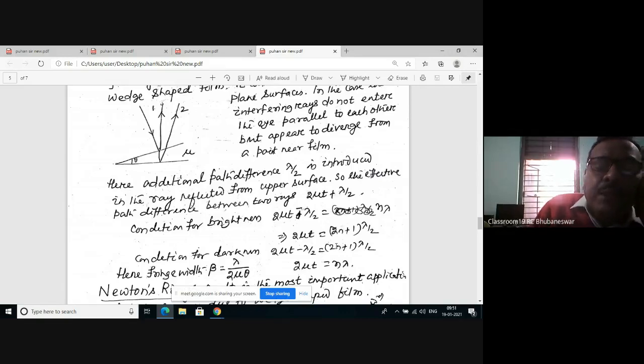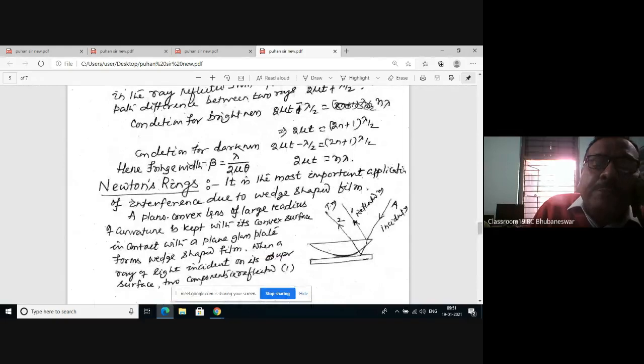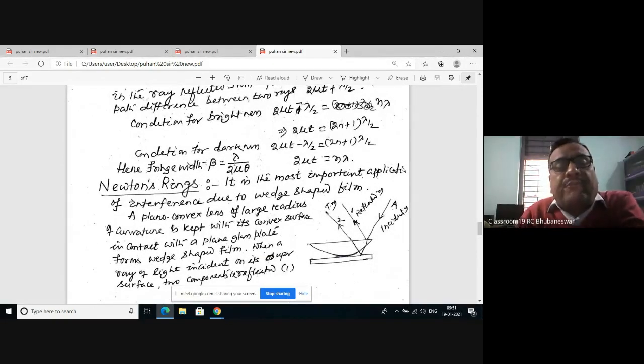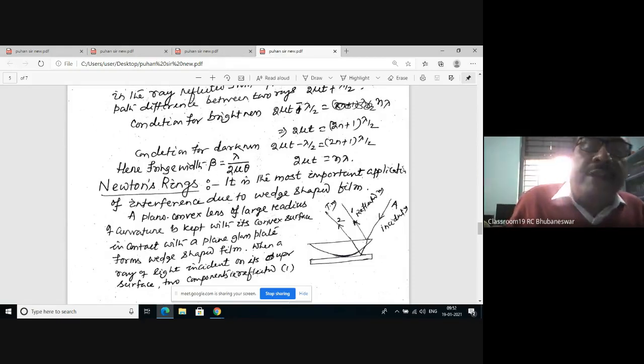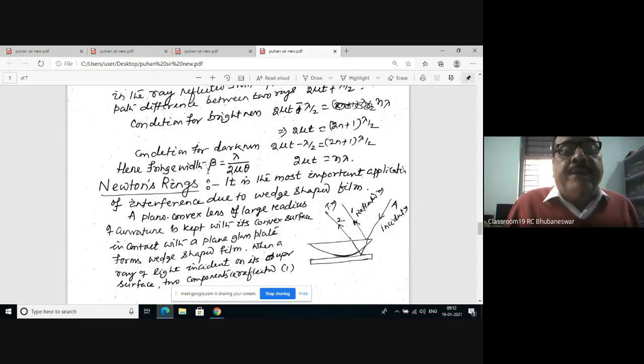If you derive the expression for fringe width, beta, it is equal to lambda by 2 mu theta. Now mu can be determined, as beta can be measured and theta can be measured. If lambda is given, then mu can be determined.